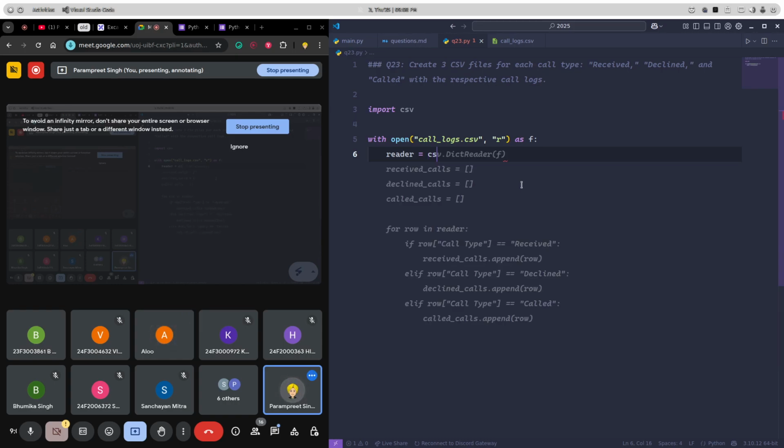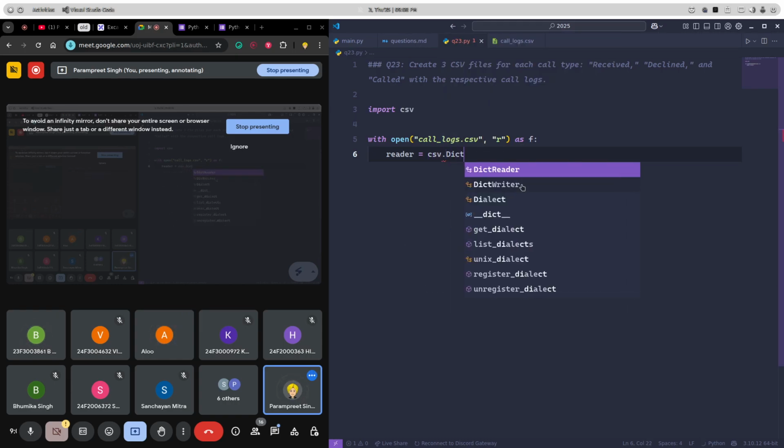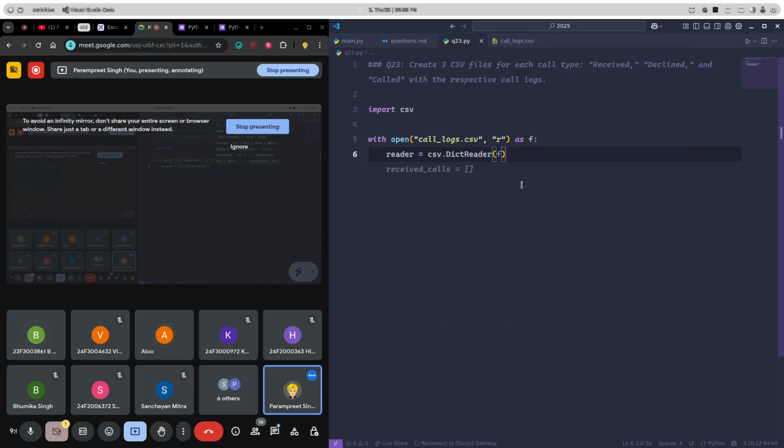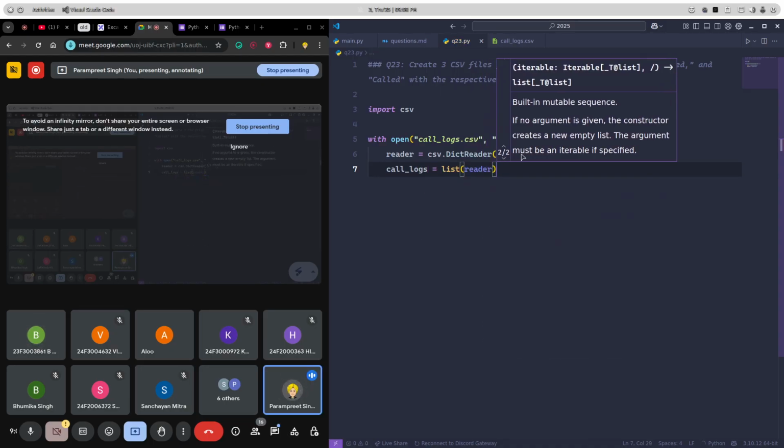So what I will do, I'll write csv.DictReader, and here I'll pass in the file which I have opened, as in f. Now I have the reader. Now I can store all the call logs here. Just simply list(reader).